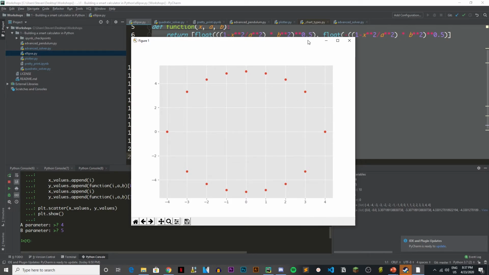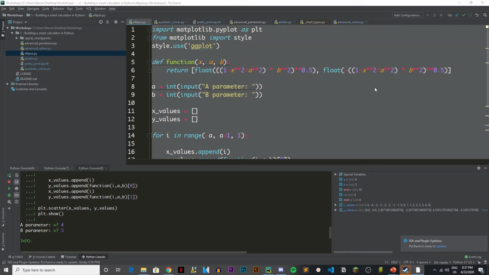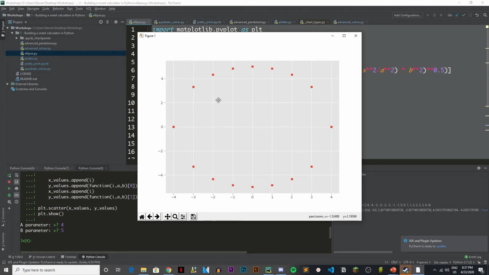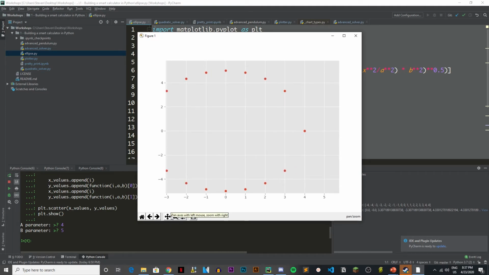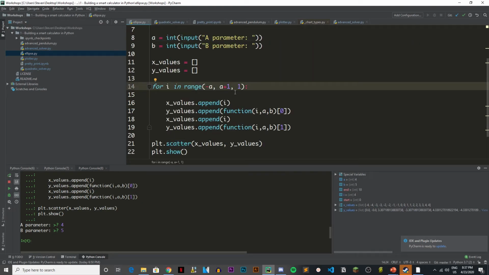If you want to try it as well, it's on our GitHub repository, which I'll link at the end of today's workshop. It's super cool. Again, you can pan around and look at your points. I can also scale it up.